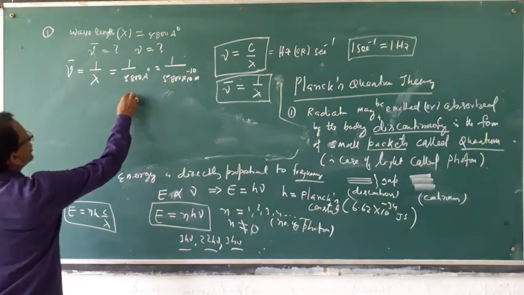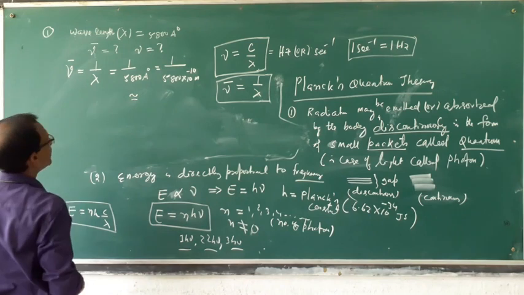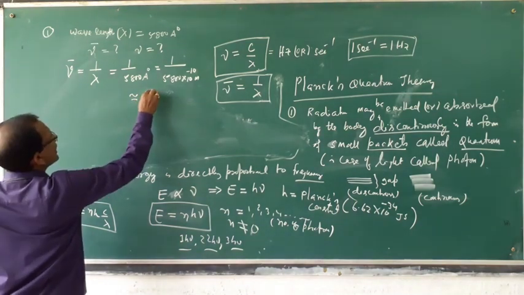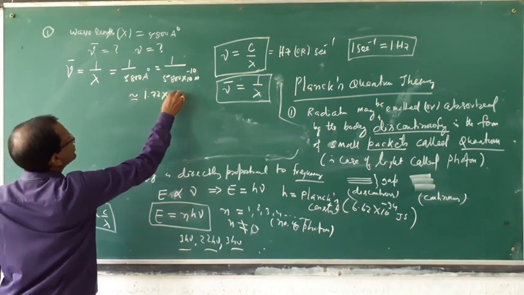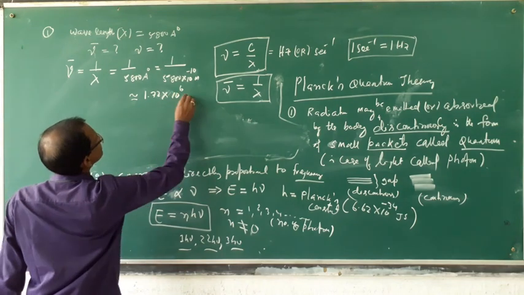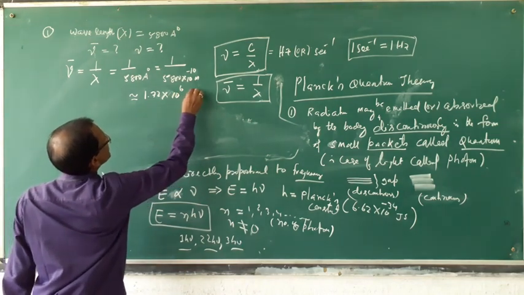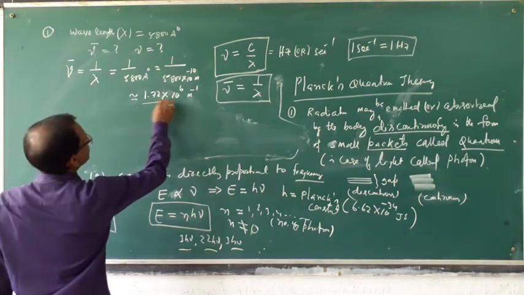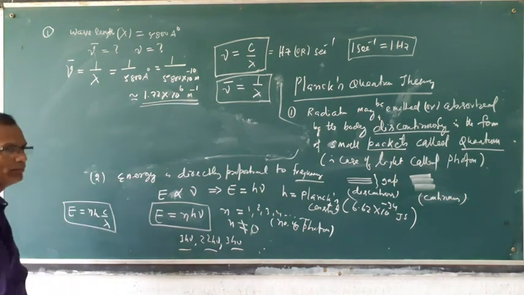This value will be equal to 1.72 into 10 to the power 6 meter inverse. What is the wave number? 1.72 into 10 to the power 6 meter inverse. This is the wave number.